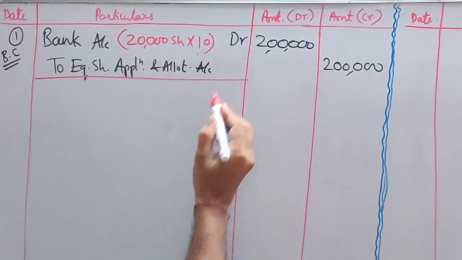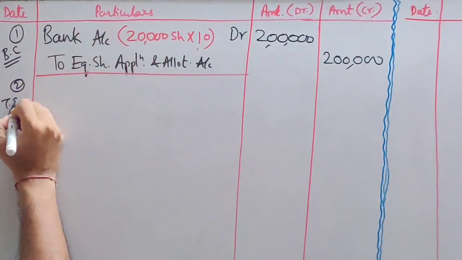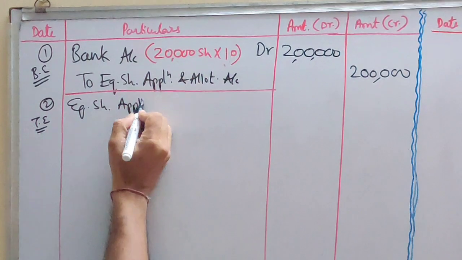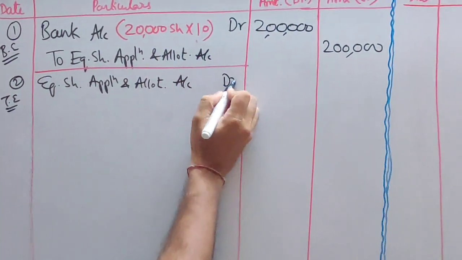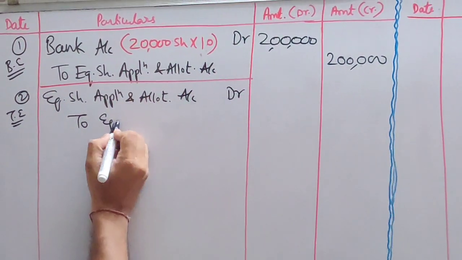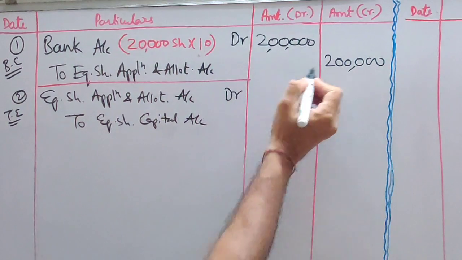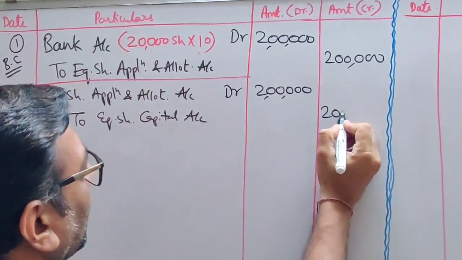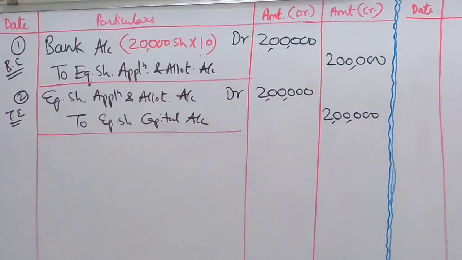Now tell me the transfer entry. Again, it's a very basic entry. Transfer entry, very easy one. Equity share application and allotment account debit to equity share capital account. So you will write the same amount. We want to cancel this temporary account, application and allotment. So this was a very basic entry, students.